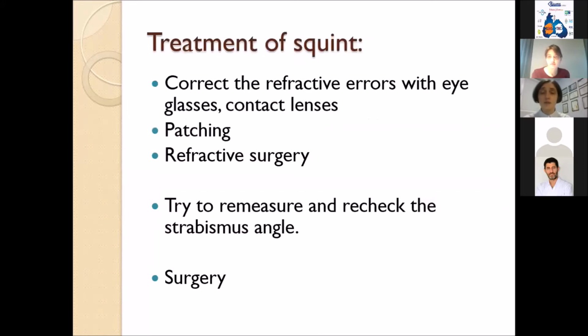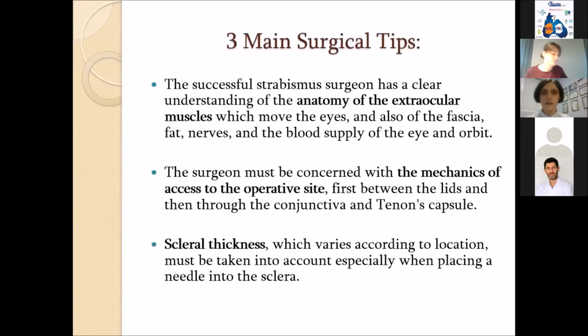Also, how we treat the squint. The first is to correct the refractive problems with glasses, contact lenses, patching, refractive surgery if needed. Also, I try to remeasure and recheck the strabismus angle twice or 3 times if needed, and if this previous treatment is not enough, we recommend to do the surgery.